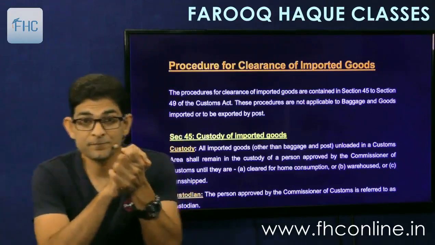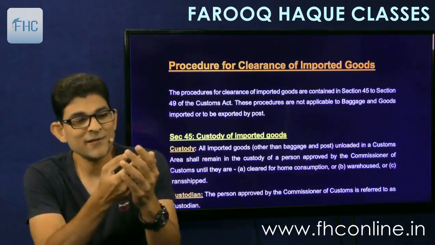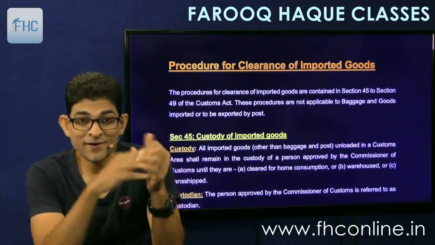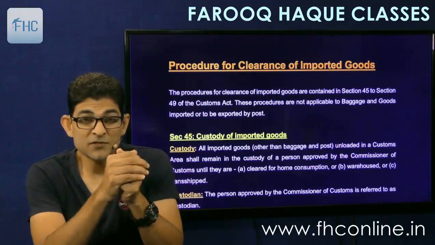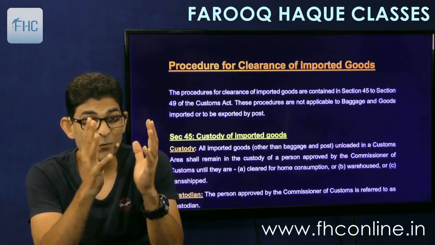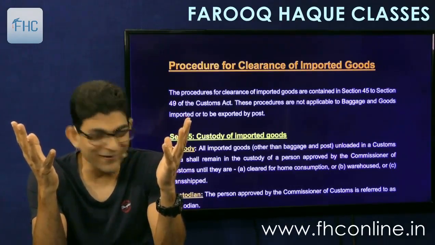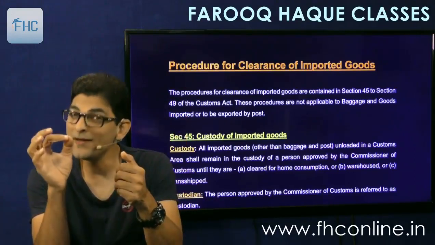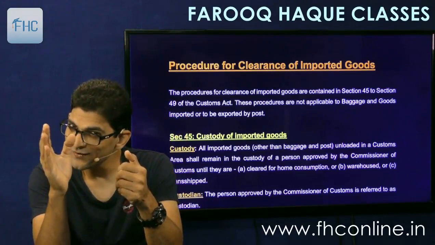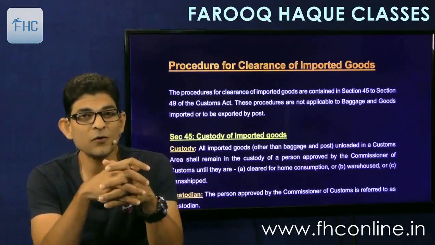So now let's see what the importer has to do. So interval takes place in the movie. After interval, let's commence again. The story commences. Now the importer will come in his Mercedes Benz to the port to file the import manifest. No, he will file the bill of entry. Yes, you are right. So he'll file a bill of entry.